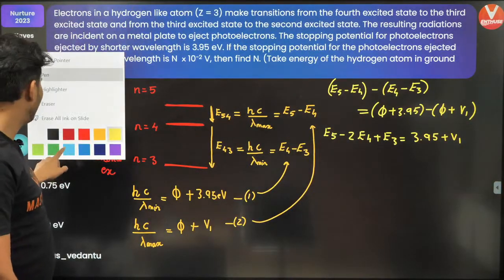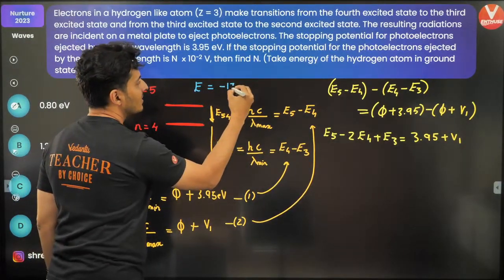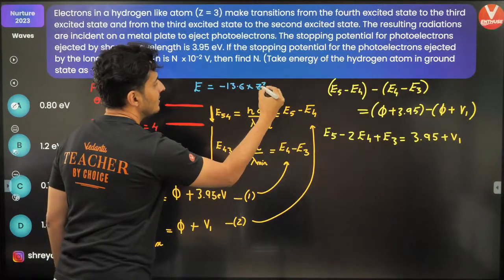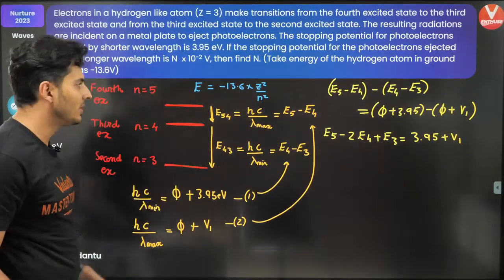What is the generic formula for energy? The generic formula for energy is minus 13.6 into Z square by N square. So just substitute everything, your job is done.